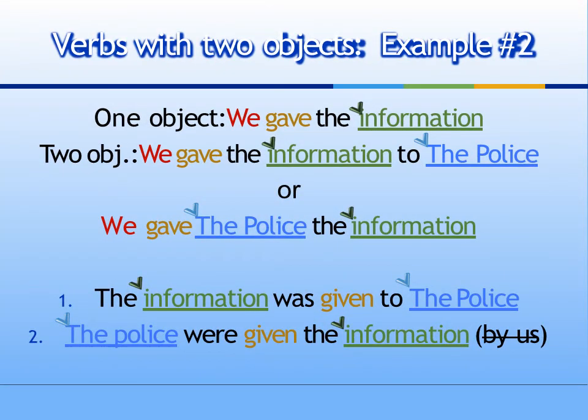Verbs with two objects. Example number 2. One object: we gave the information. Two objects: we gave the information to the police. Or, we gave the police the information. The information was given to the police. The police were given the information, by us.